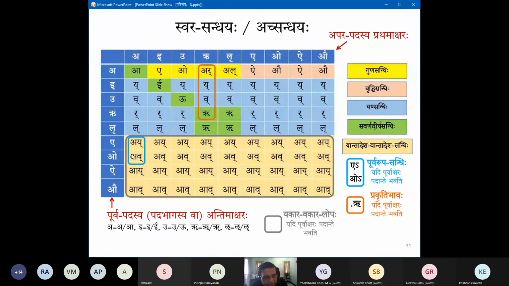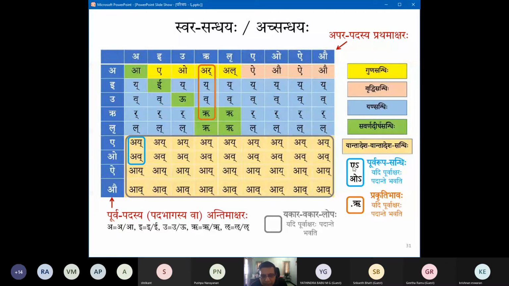Those two, I and av, are being suggested by this Purva Rupa not to be performed, not to make it Tayatra and Tavatra or something like that. Let us say it was To plus Atra. I don't know that word, like To is there, but just take it for now because we are not working with meanings. We are working with sounds. So instead of using I, avu substitutions, don't do that. Retain the A, retain the O, and show the a elided with the avagraha. That is Purva Rupa Sandhi.